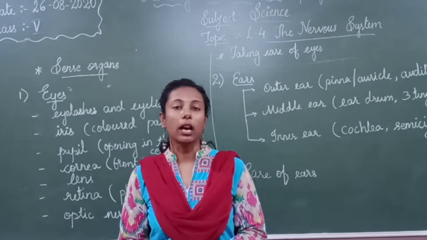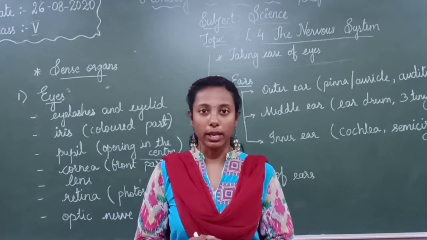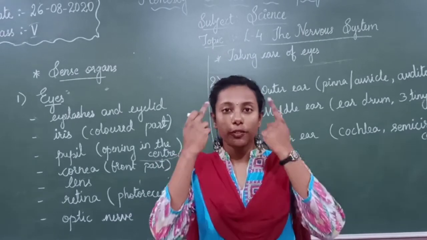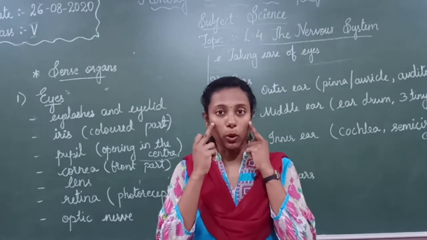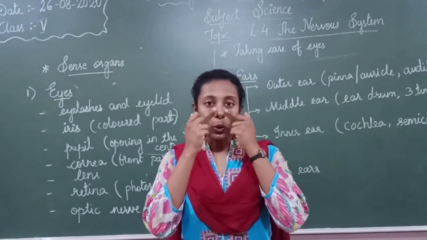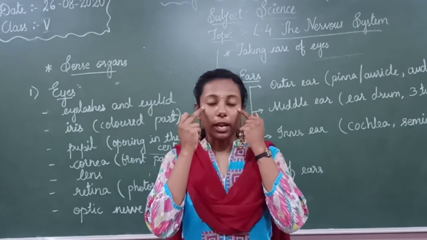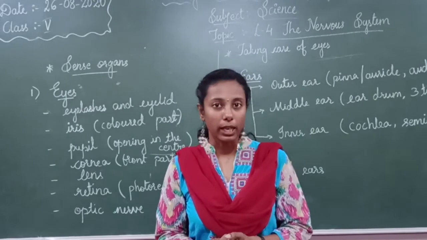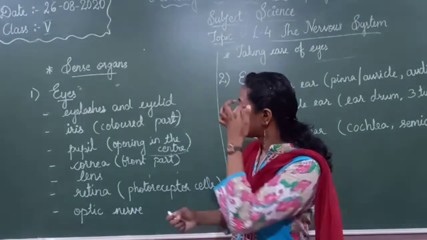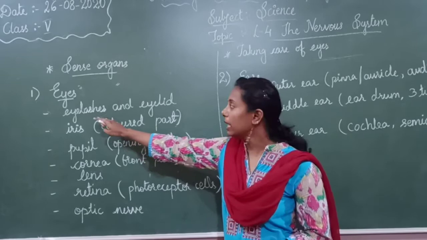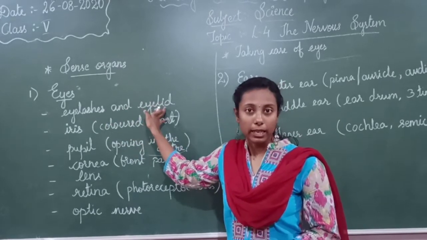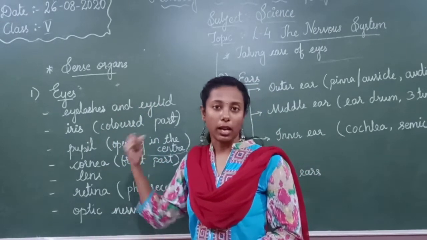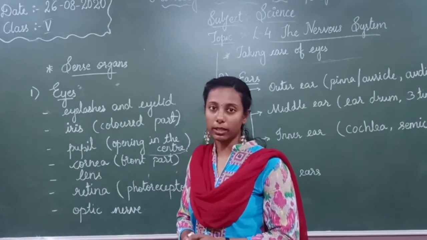And these eyes are like ball-like organs which are fitted into the socket of the face bone. We studied about the bones, right? The face bones. So there is a socket kind of structure present here, where our eyeballs are fitted into it. Okay, and eyes have externally eyelashes and eyelids. These eyelashes and eyelids help to protect our eyes from the dust and dirt.